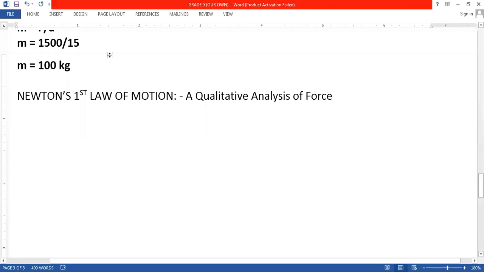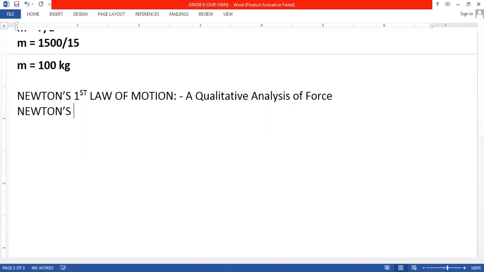If you look at the definition of Newton's first law of motion, we came to know that force is an external agent that changes or tends to change the state of an object. So we came to know what force actually is. That's why Newton's first law is also called a qualitative analysis of force. Then we discussed